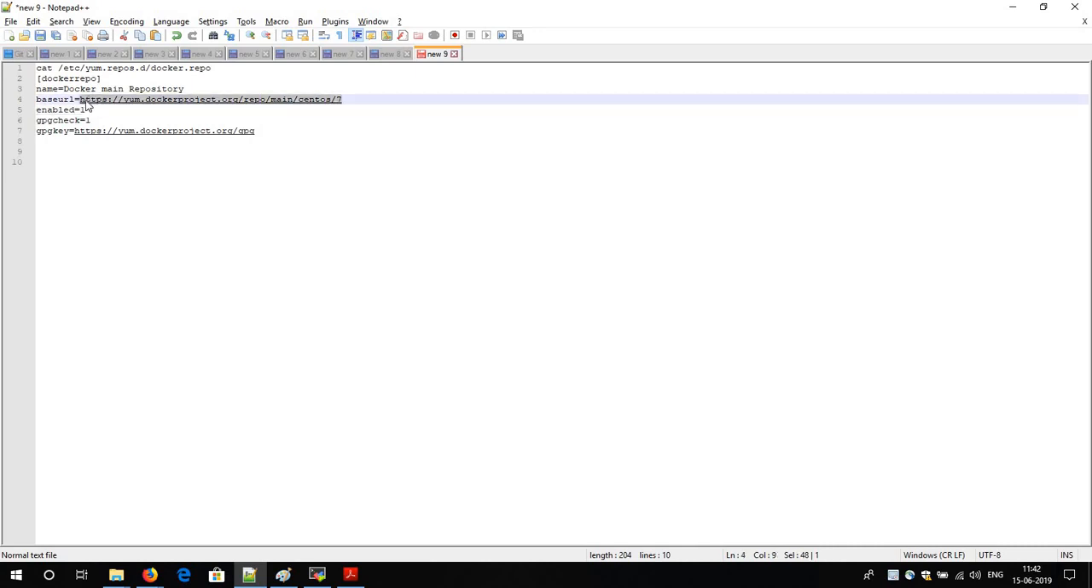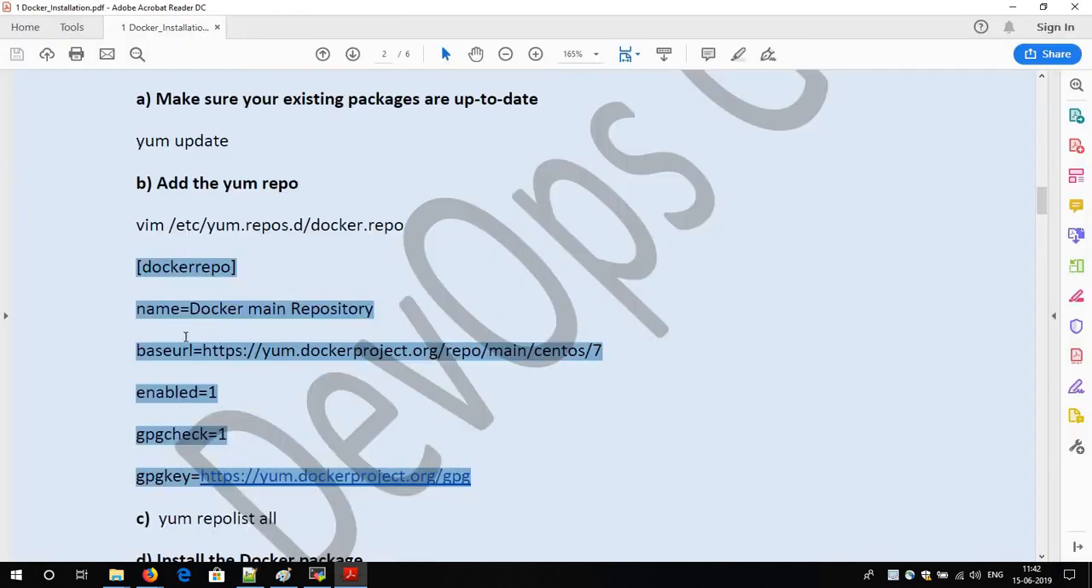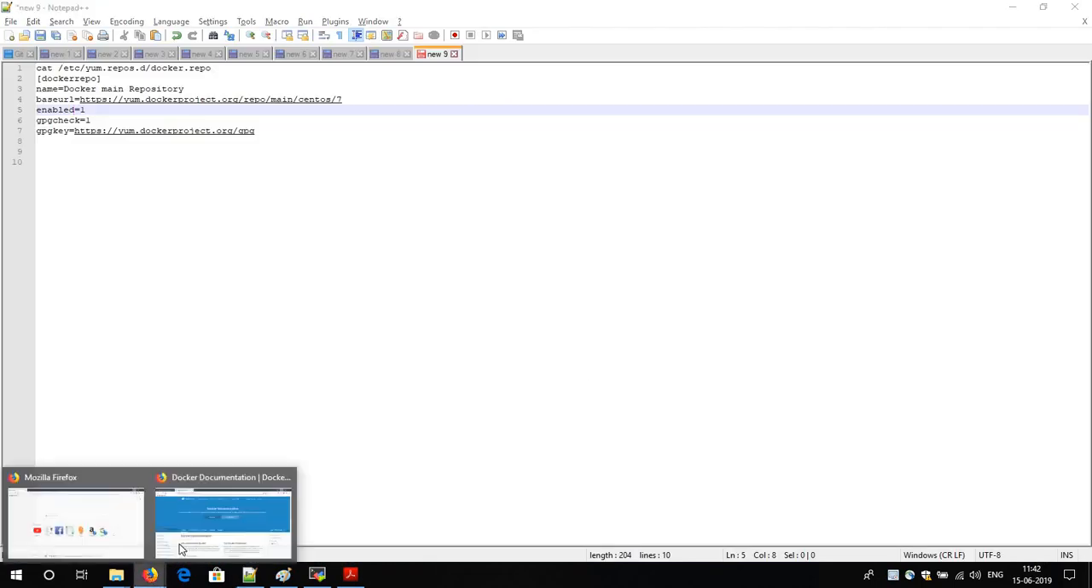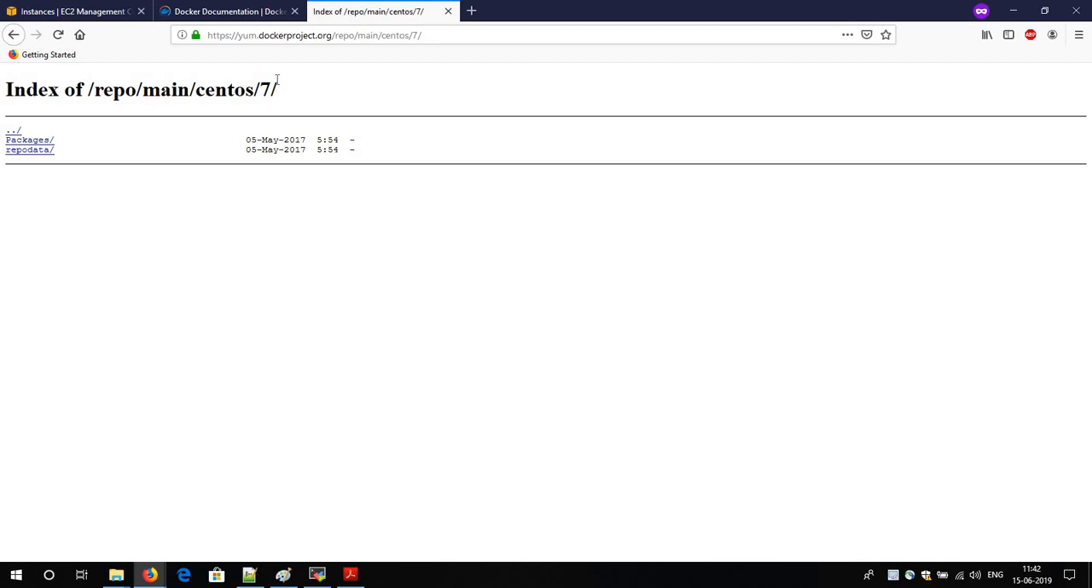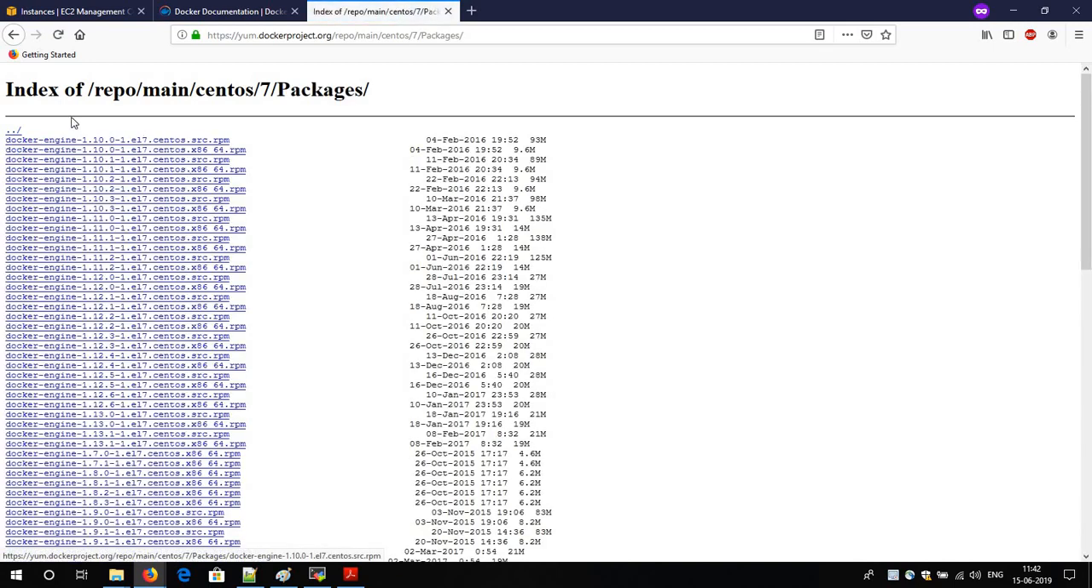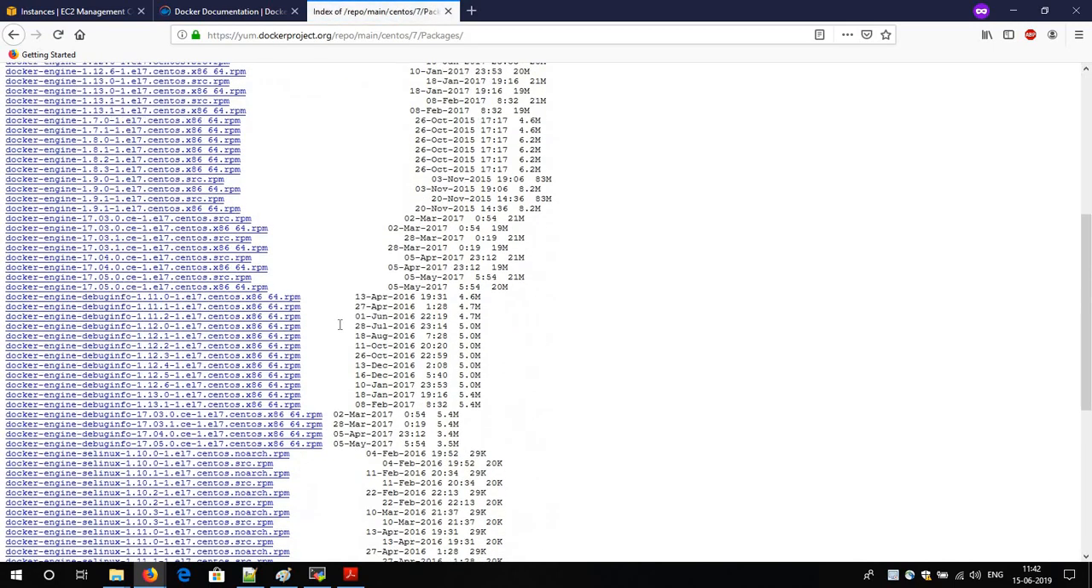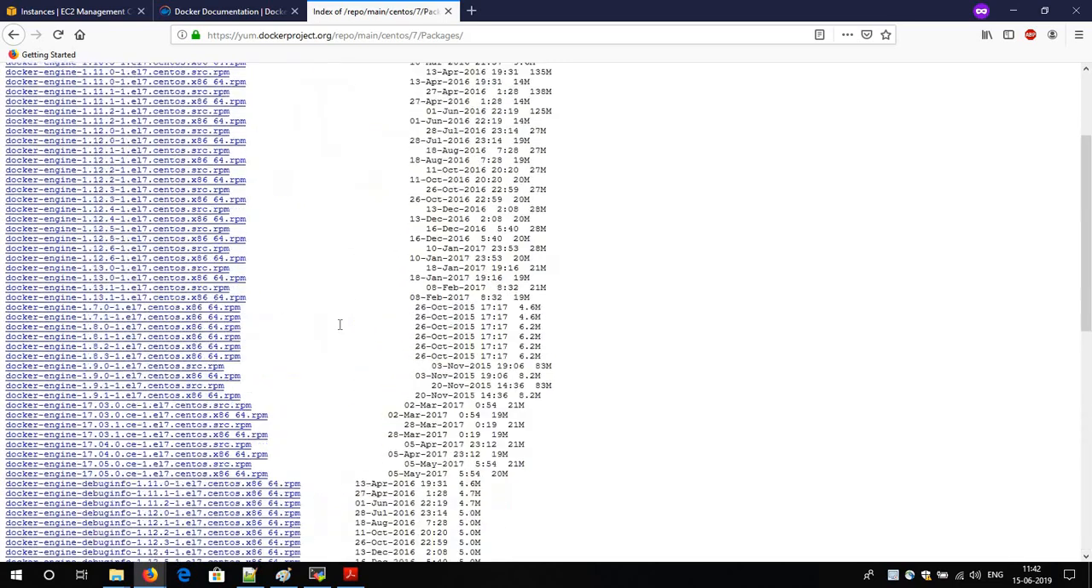So let me, in the base URL, see if you are able to see, in the base URL I have given this link. So I am going manually to that link. I will show you what will happen if I go to that link. So see, I have given the same link. What is happening here? It has redirected me to CentOS images with the CentOS 7 version, which has all the packages. If I click on the packages, see, all the Docker related RPM packages are here.